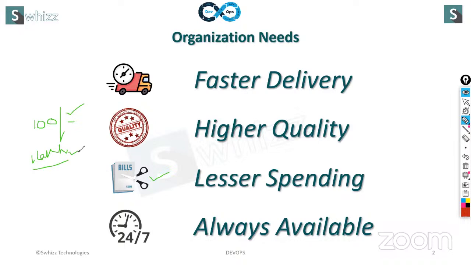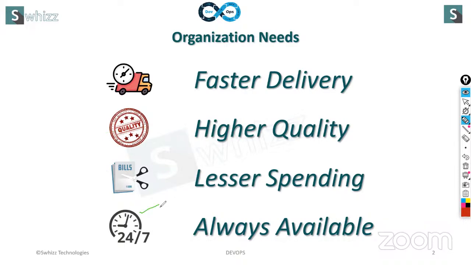Even in companies, we should not waste the revenue of the organization. But of course, we should not compromise on the first two things, higher quality and faster delivery. While maintaining faster delivery and higher quality, we need to spend a very small amount. That also plays a major role.